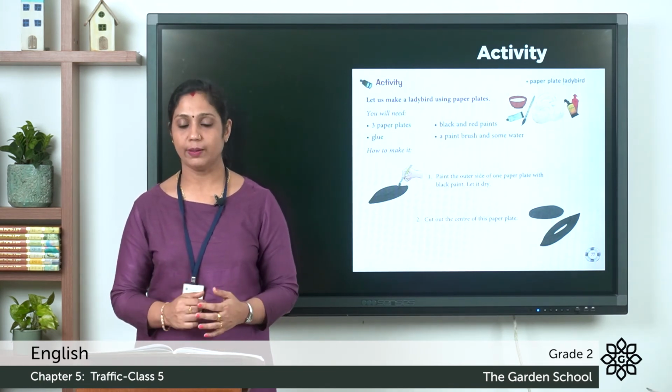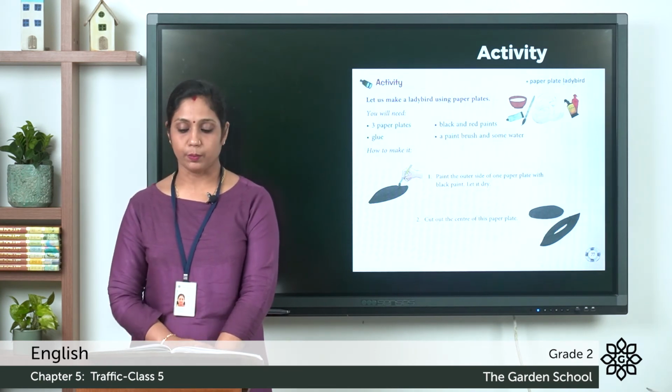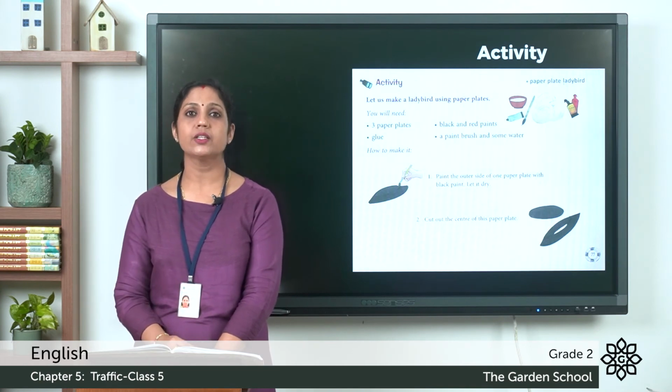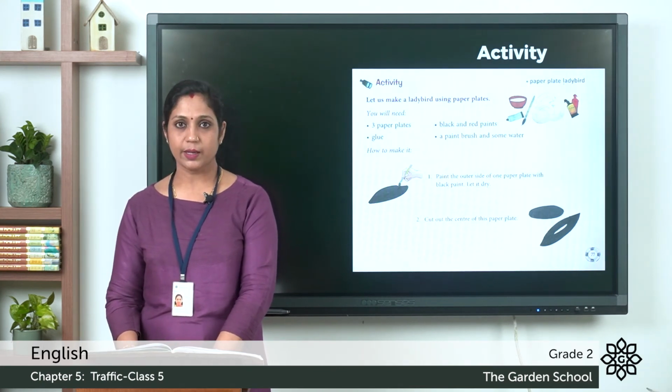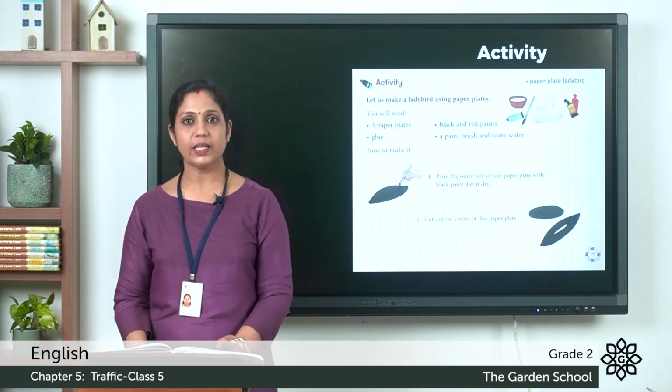Now let's see how we can make it. Paint the outer side of one paper plate with black paint. Let it dry. So take one paper plate and paint it black, and after painting it, let it dry, leave it there. Now the second step, cut out the center of this paper plate. So when it dries, cut the center of that paper plate.